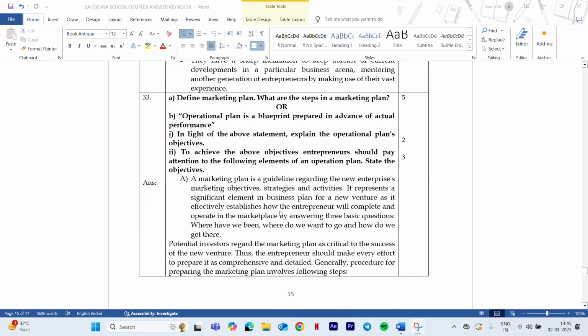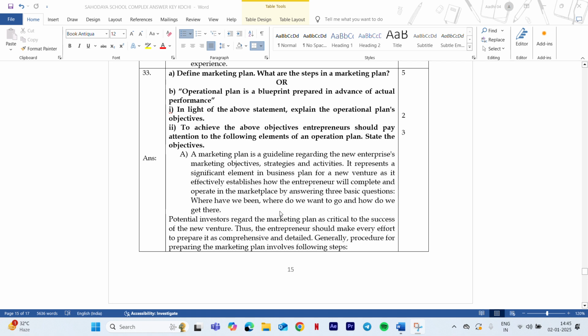Now moving to the next question, the 33rd question, that is, define marketing plan. What are the steps? Simply please don't write the 4 P's of marketing, or product mix, place mix, price mix. Don't write that, that is wrong. That can be listed as an example, or included in the definition, but not as a step. So please study that well.